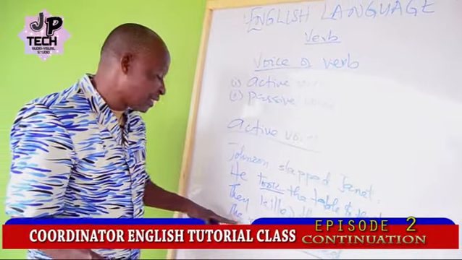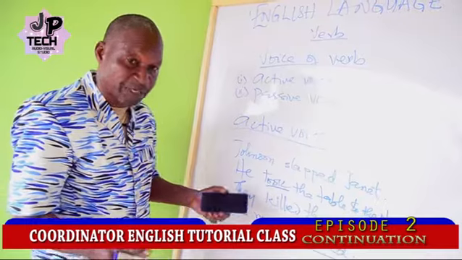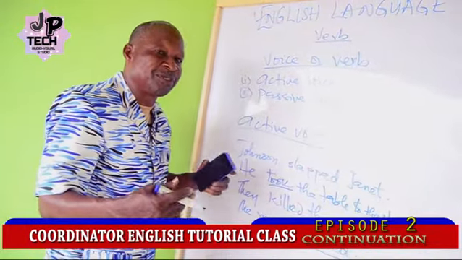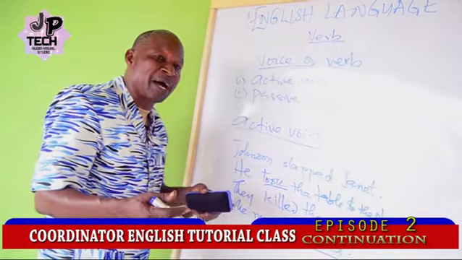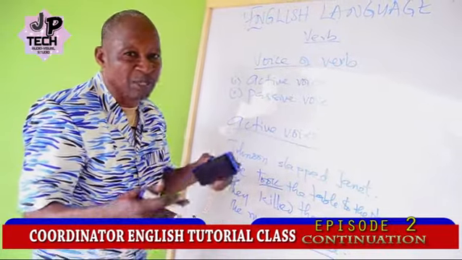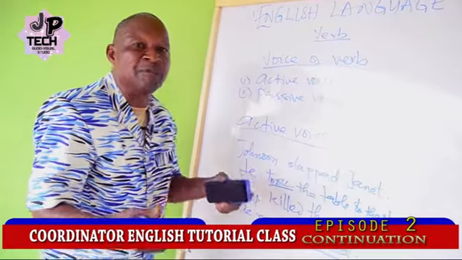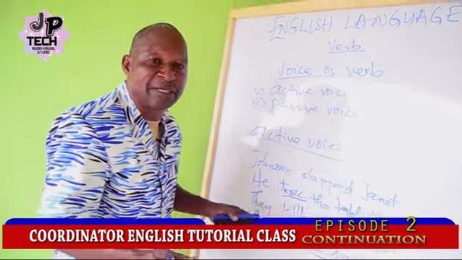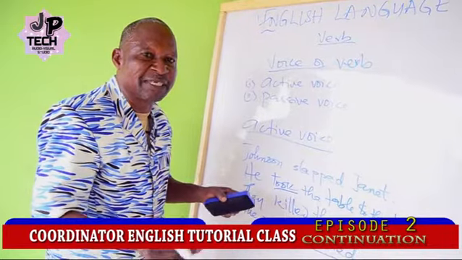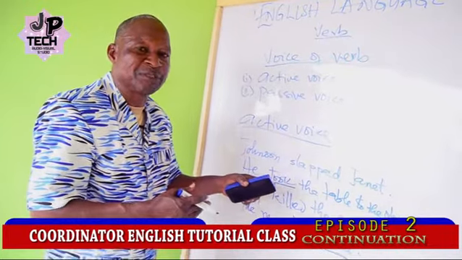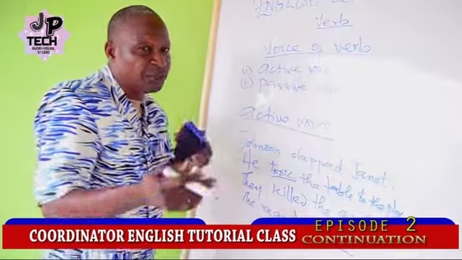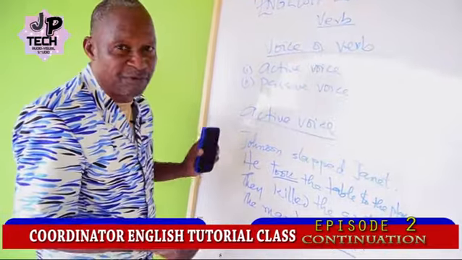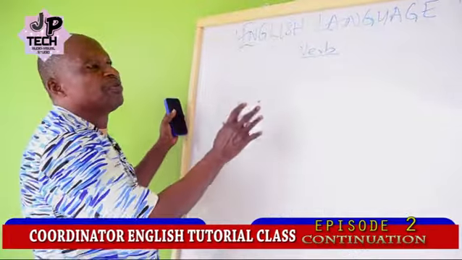You can see that we are saying something about the man, because the subject can be understood as a performer or somebody you are giving a piece of information about. You either define the subject of a sentence as the performer of the action shown in the sentence or somebody you are talking about in the sentence. That's active voice. Now at this juncture, we move to passive voice.